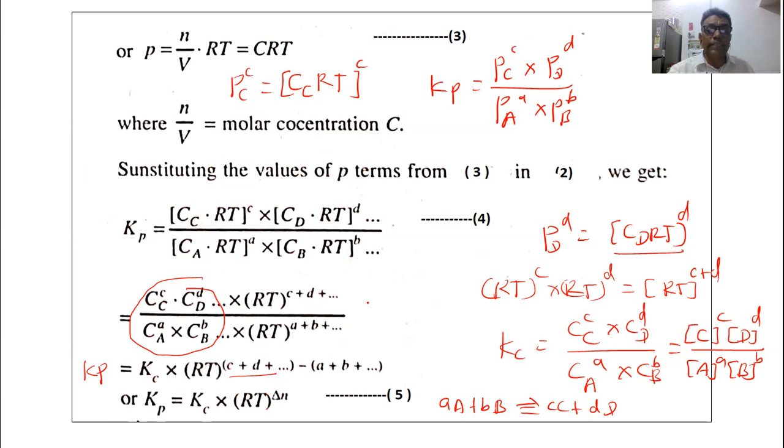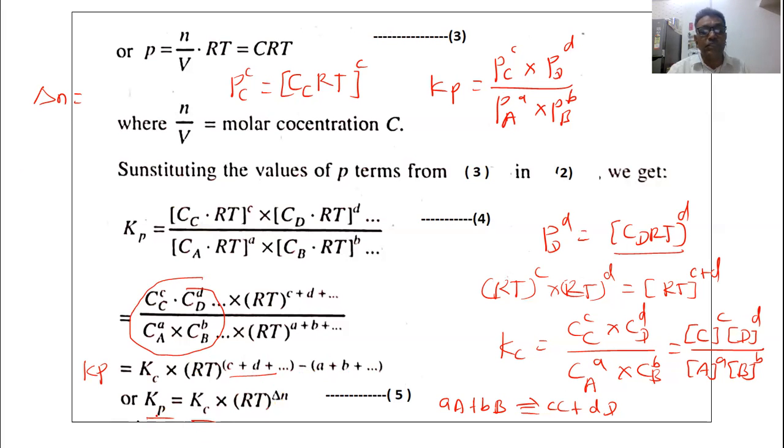so delta n, that is the difference between the number of moles. We can write delta n equal to number of moles of the product minus number of moles of the reactant. So product is c plus d minus reactant, it is a plus b. So this is delta n. Instead of writing this c plus d minus a plus b, we write delta n. So the equation can be written as Kp equal to Kc into RT raised to delta n. So this is the relationship between Kp and Kc.